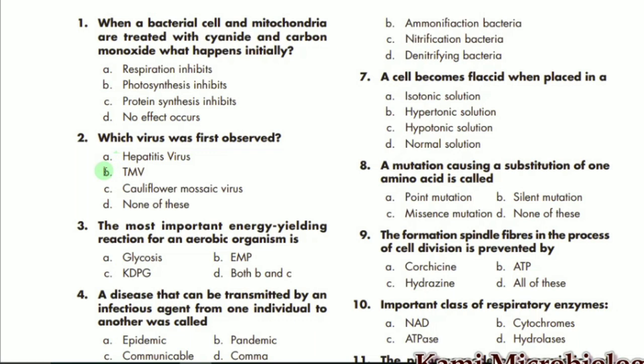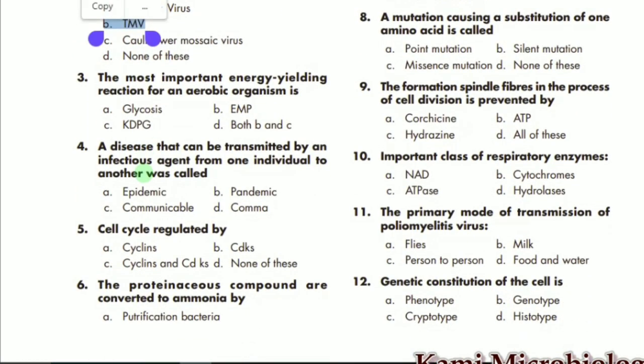Tobacco mosaic virus, TMV, was the first discovered virus. MCQ number 3 says the most important energy yielding reaction for an aerobic organism is EMP and KDPG, so both B and C, which means D, is the correct option.